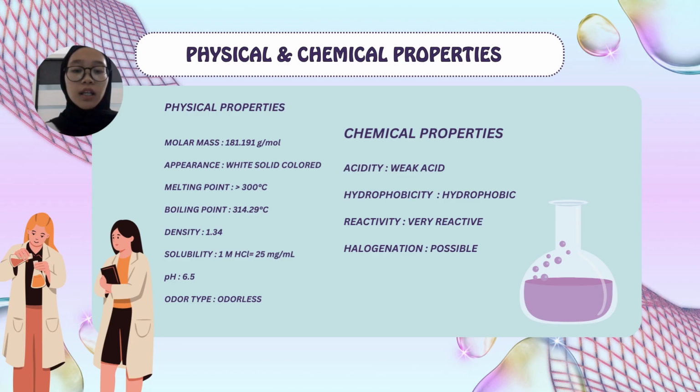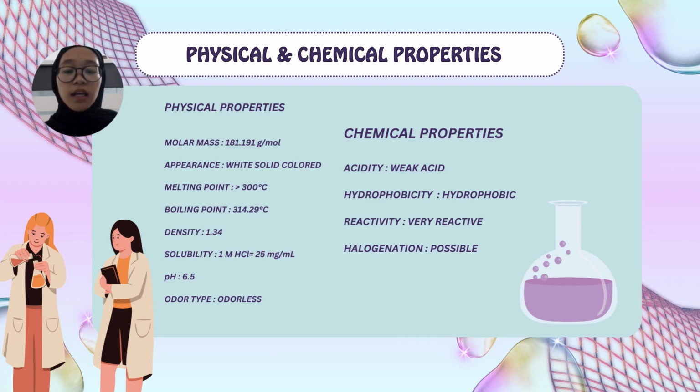Lastly, we have the boiling point, which is 314.29 degrees Celsius. So let's move on to the chemical properties of tyrosine. We would say that tyrosine is considered a weak acid because it can donate a proton to a solution, but it doesn't mix well with water like strong acids do. This happens since a phenyl group exists in its structure.